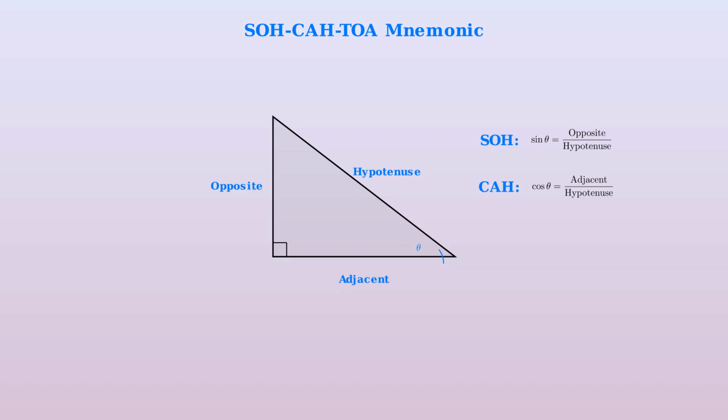The cosine of an angle is the ratio of the adjacent side to the hypotenuse. TOA stands for tangent equals opposite over adjacent. The tangent of an angle is the ratio of the opposite side to the adjacent side. Our first example demonstrates how identities help simplify expressions. We need to simplify the fraction sine squared x over 1 plus cosine x.